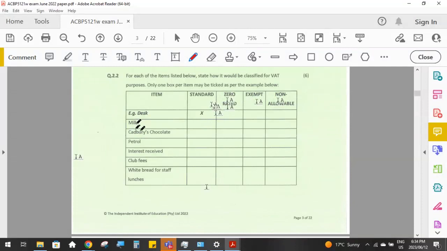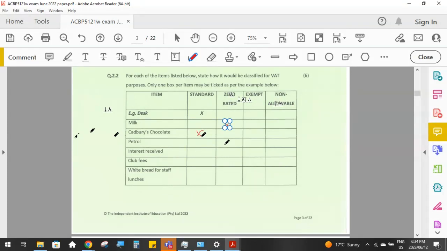So let's just use this. Milk, because milk is one of the basic foodstuffs, is zero rated. Chocolate, Cadbury's or otherwise, even though we would love to have that zero rated or exempt, I'm afraid chocolate is not an essential food item, and so it is standard rated.